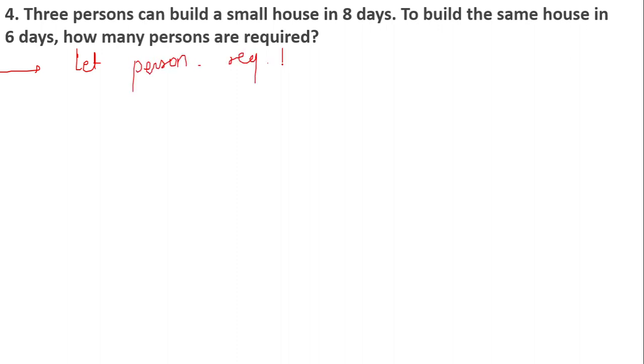required to build the house in 6 days be X. Okay, let it be X. So the days required to build a house and the number of persons are in inverse proportion. Inverse proportion means, what does it mean?